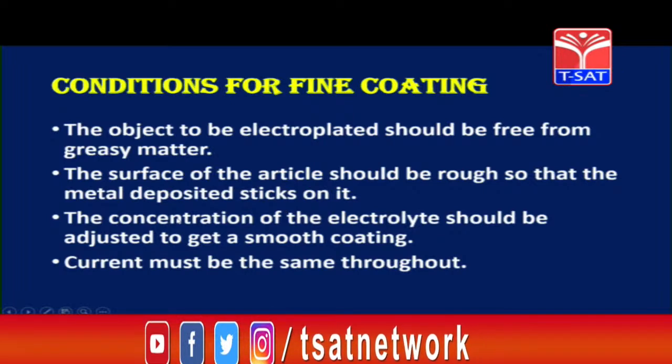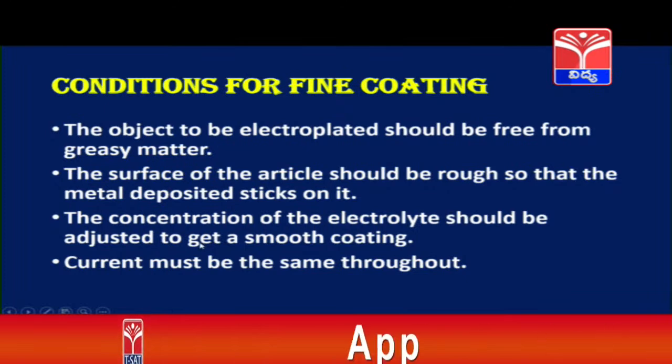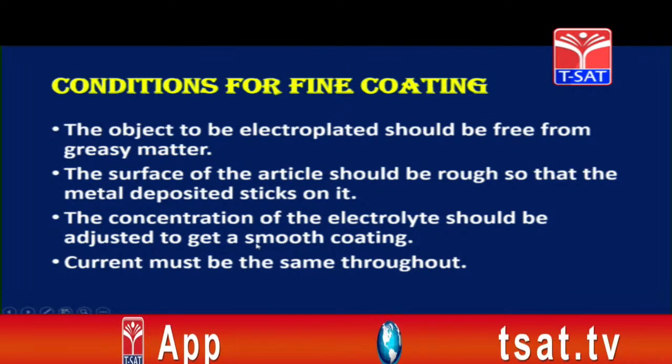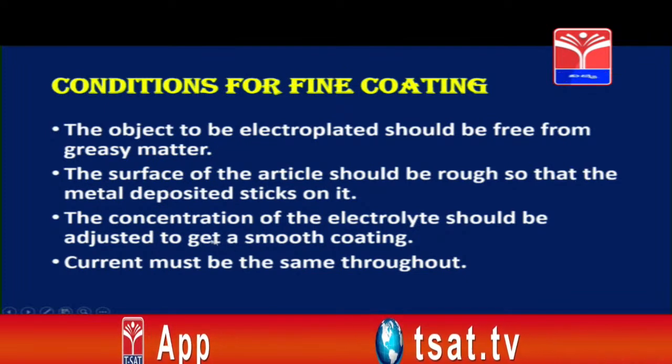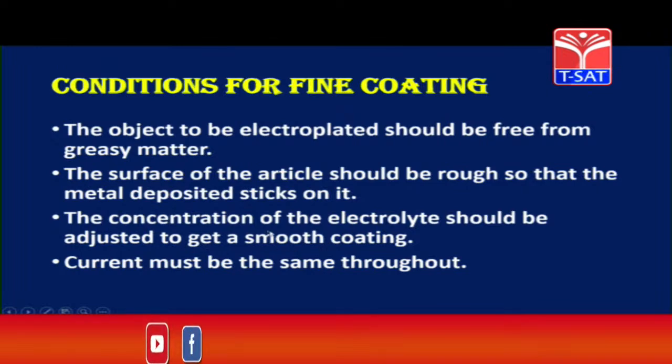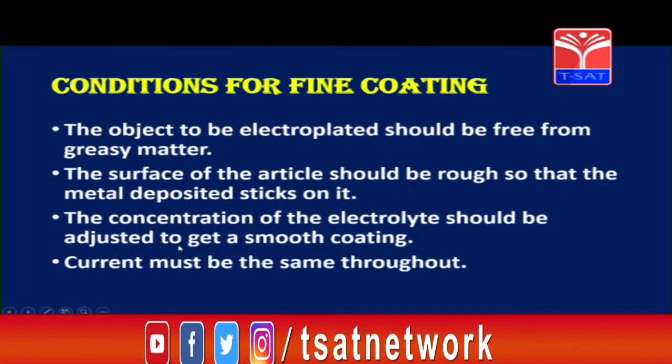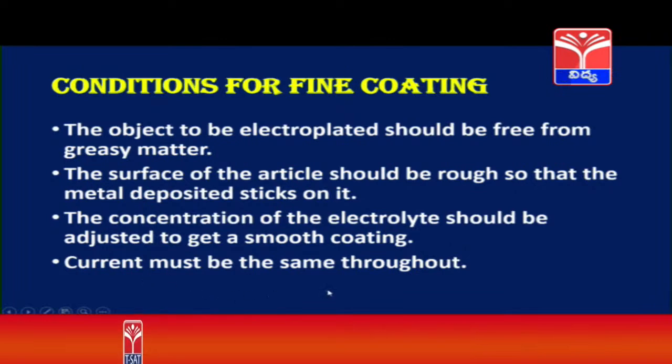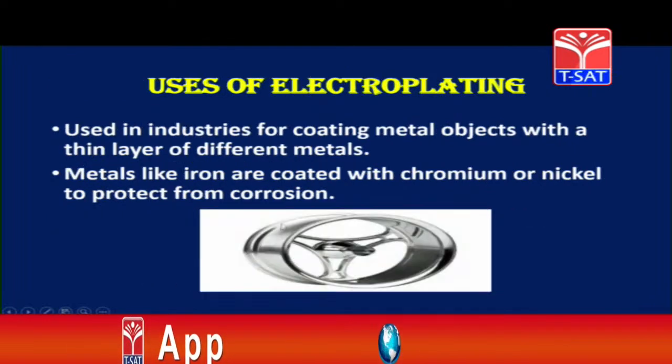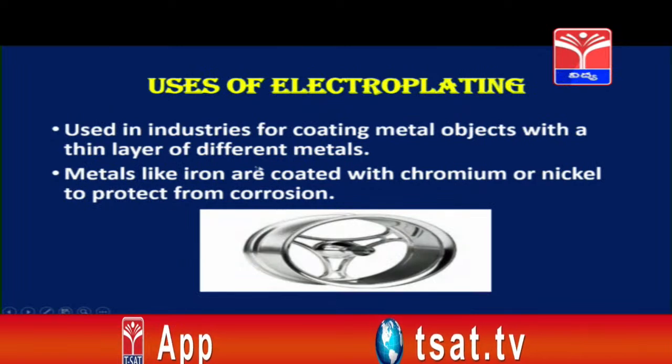The concentration of the electrolyte should be adjusted to get a smooth coating. In order to get a good, smooth coating, we have to adjust the concentration of the electrolyte, that is, the amount of sulfuric acid used should be changed accordingly. Current must be the same throughout. Now, coming to uses of electroplating.